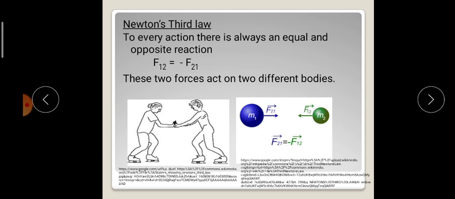We have lots of examples where Newton's third law could be explained.